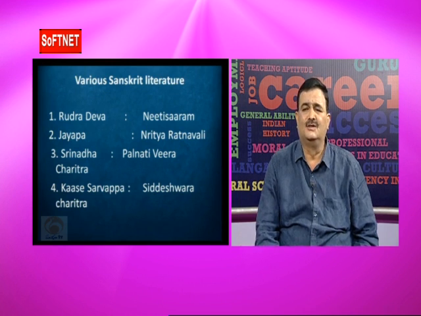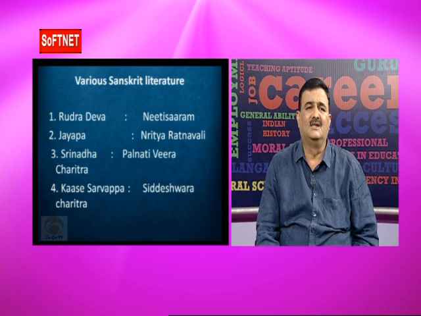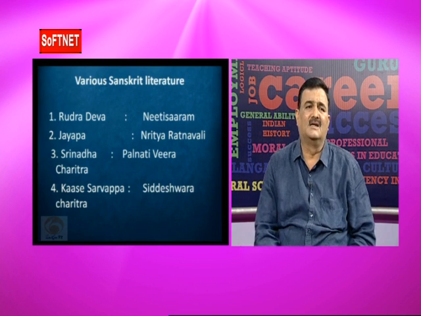And the second category of sources is the different literature, or the different books. These are important books to know the Kakatiya history. First one is Rudradeva. Rudradeva was the later great ruler in the early Kakatiyas. He was a great poet. He wrote Niti Saramu, in both Sanskrit and Telugu languages. This book mentioned the literary development at the time of the early Kakatiyas.